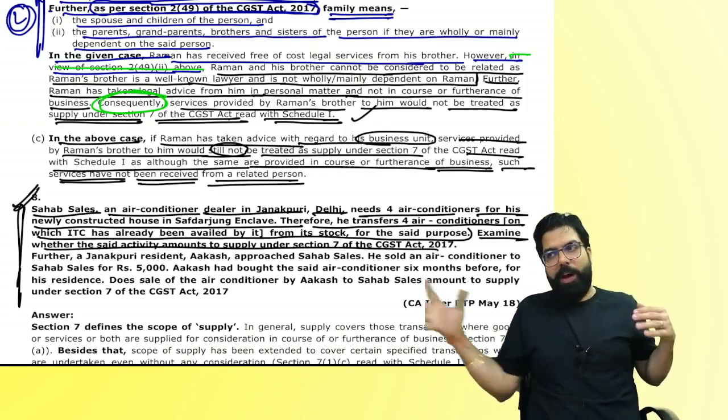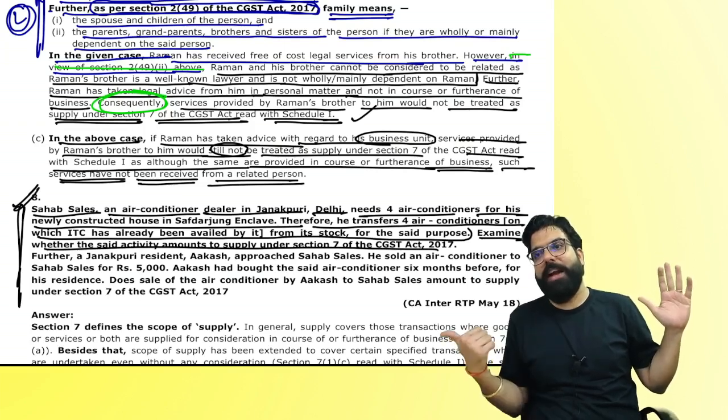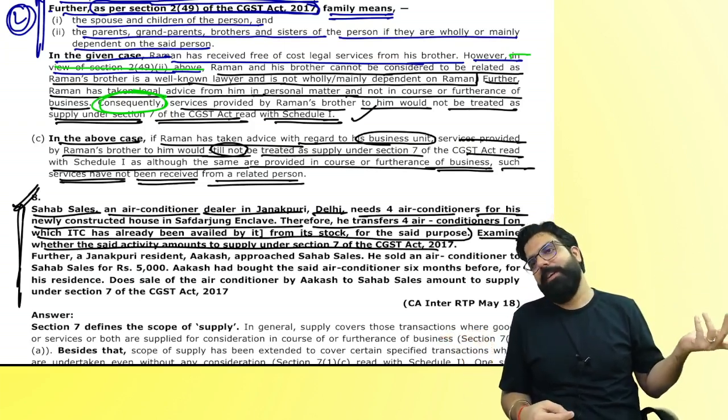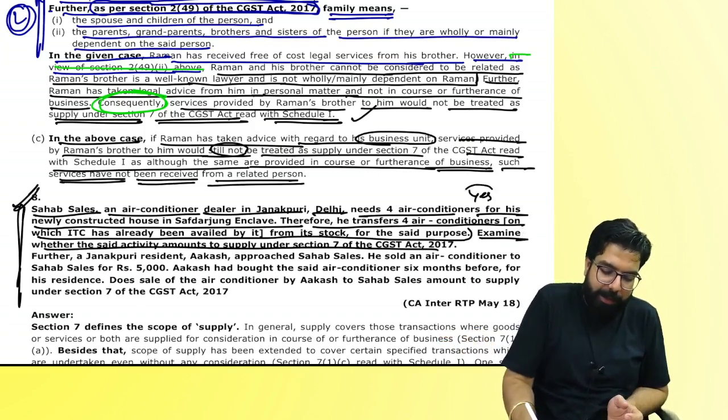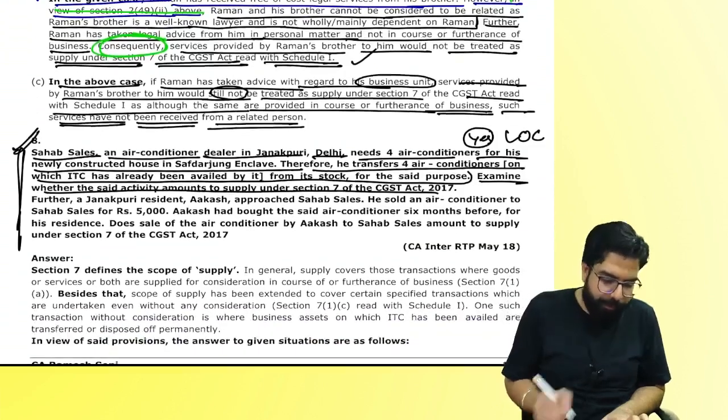People, you have ACs in your business. You took it home. Permanent transfer of business asset. Did you take the ITC? Yes. Supply, not supply? Supply. Yes, sir, it is a supply. But you will write LOC, everyone: law, observation, and then the conclusion.